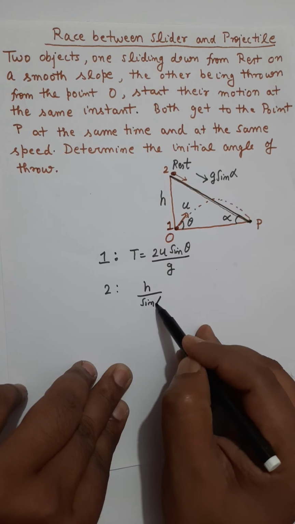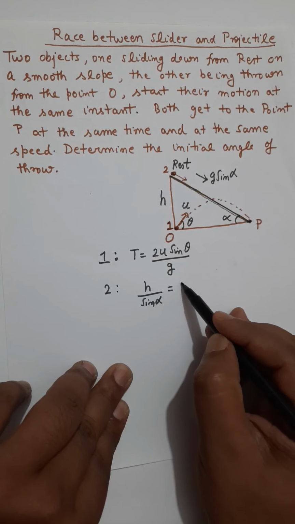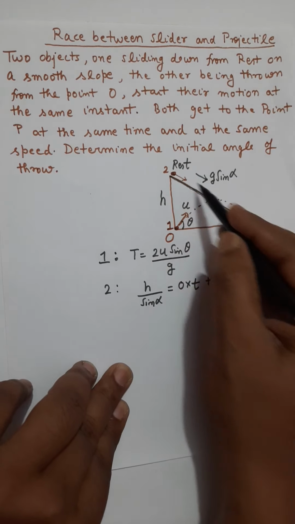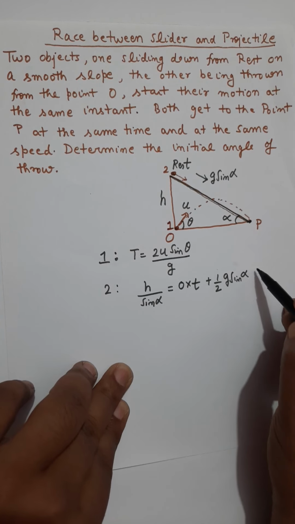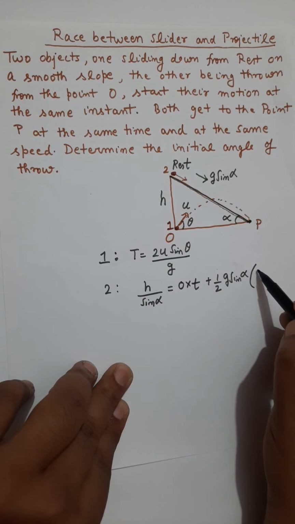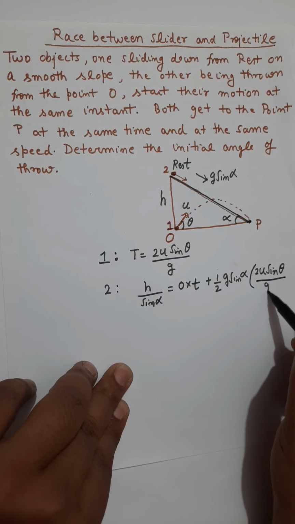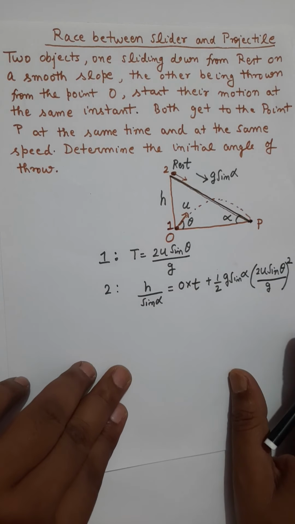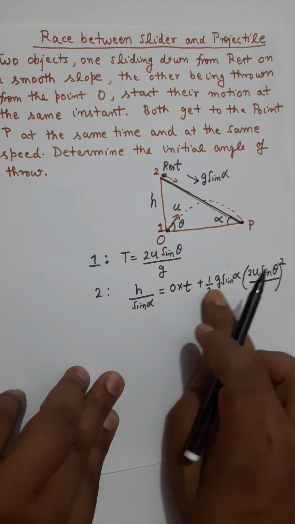It starts with 0 velocity, so ut is 0 into t, plus half, acceleration of particle 2 is g sine alpha, and t square. We can put the same value of t because it is given in the question that the time taken by particle 2 is the same as the time taken by particle 1. So now it is s equals to ut plus half at square.